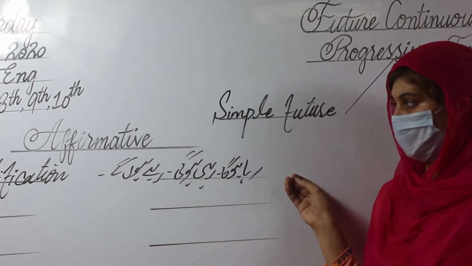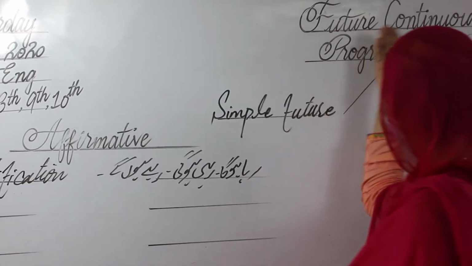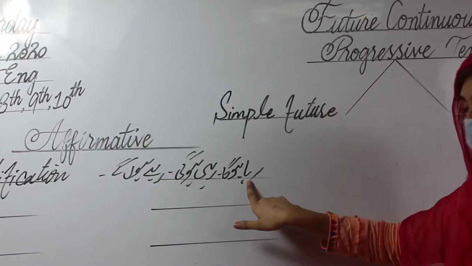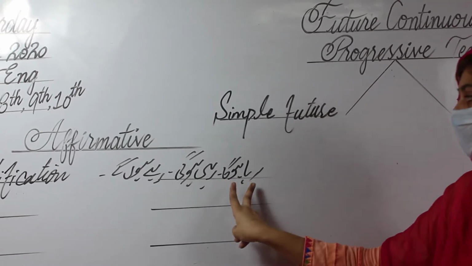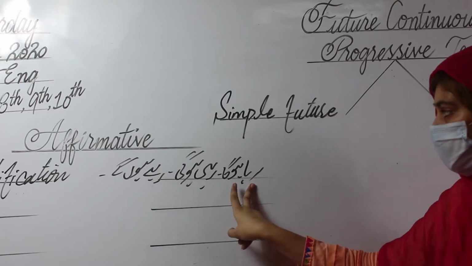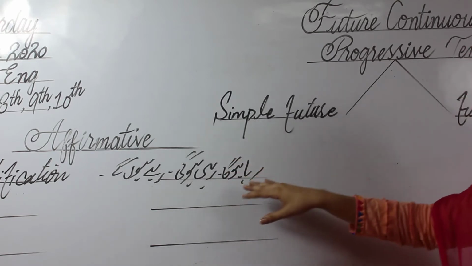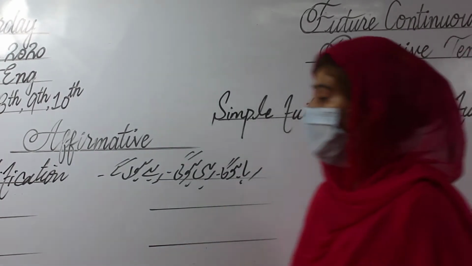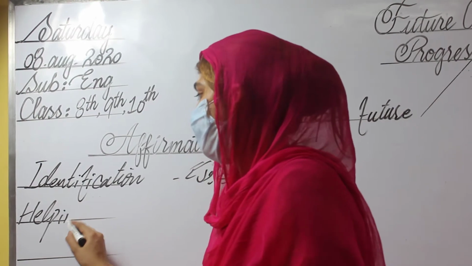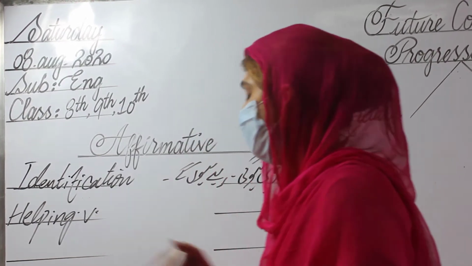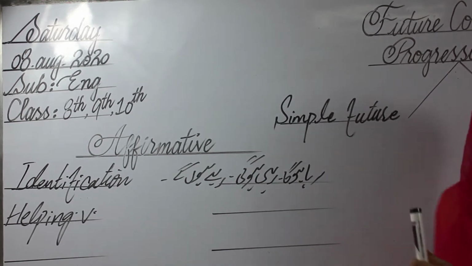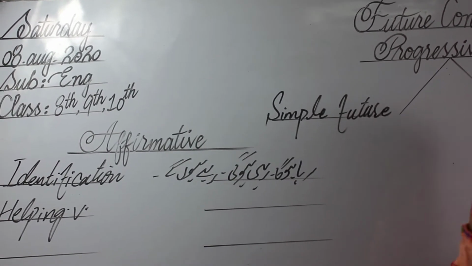These are the identification of the future continuous tense. Ga, which means future, and raha, which means continuous. If we compile these two, then the identification will appear in the form of the future continuous tense. The second thing is the helping verb, because without the helping verb we can't complete our sentence and can't show that we are doing such a type of tense.